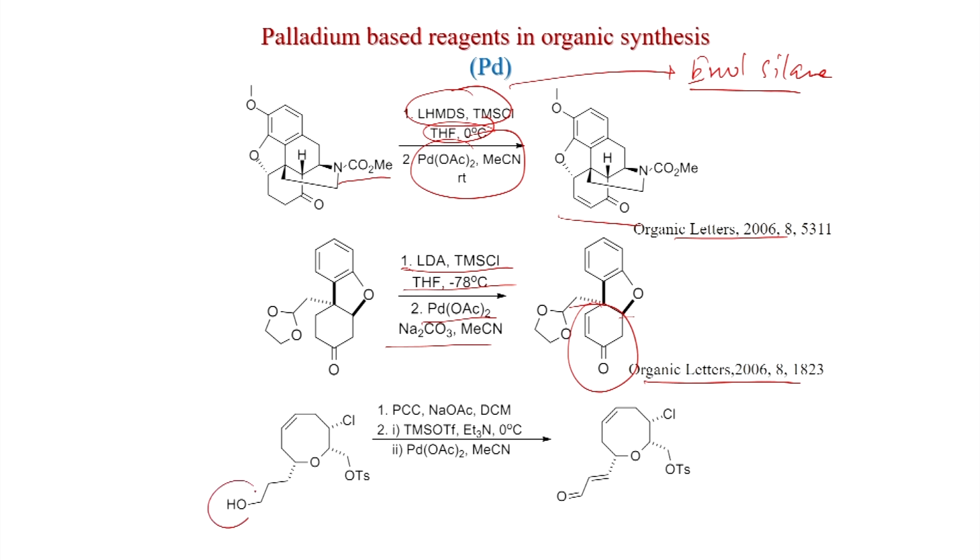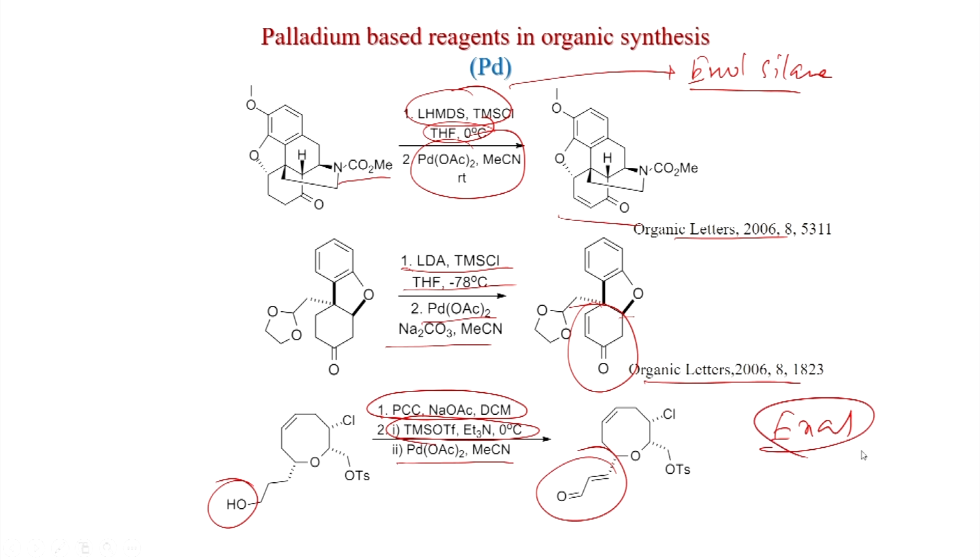Here the alcohol you have to oxidize with PCC to generate the aldehyde, and the aldehyde then you make an enol silane with TMS triflate, triethylamine, and with palladium acetate, acetonitrile you get the alpha beta unsaturated aldehyde. So, this is called enal. So, enals as well as the enones can be generated from the Saegusa oxidation method. This was published in JACS 1988.